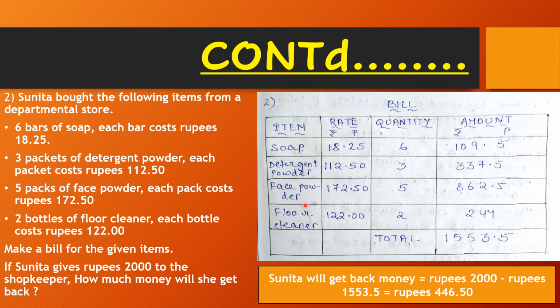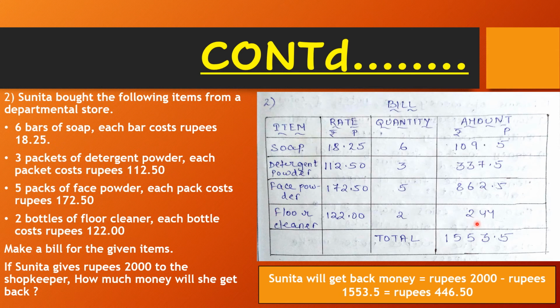Amount of 5 packs of face powder is 172 rupees 50 paisa multiplied by 5, which gives 862 rupees 50 paisa. Amount of 2 bottles of floor cleaner is 122 rupees multiplied by 2, which gives 244 rupees.